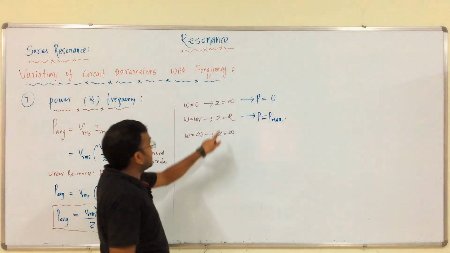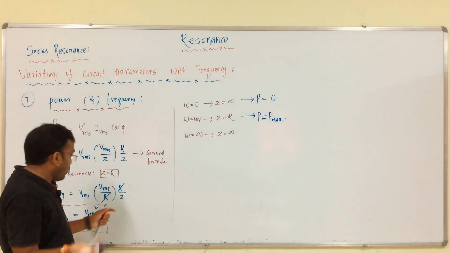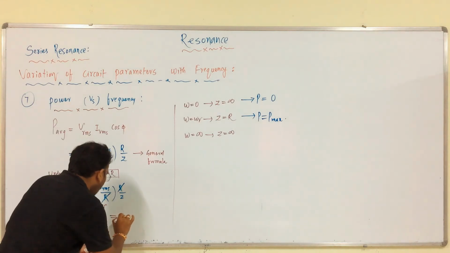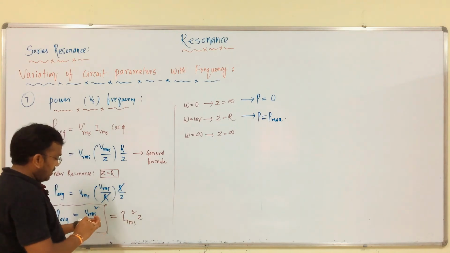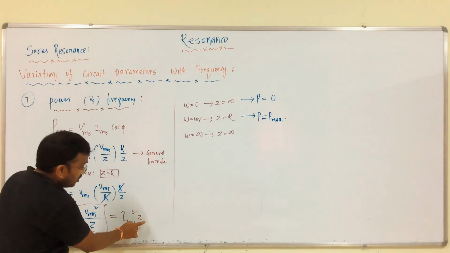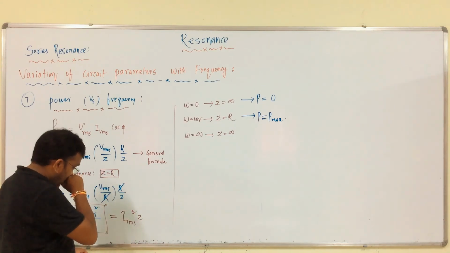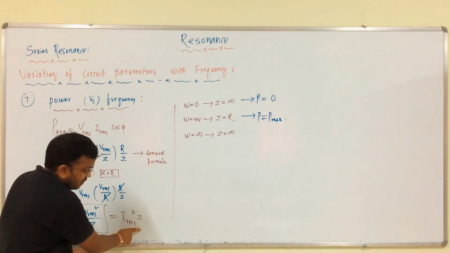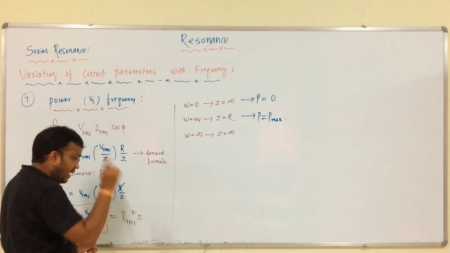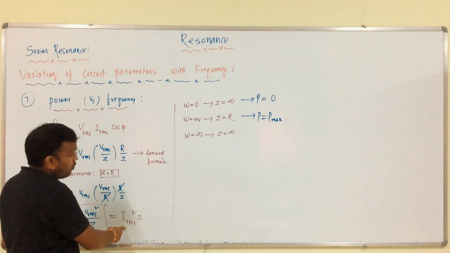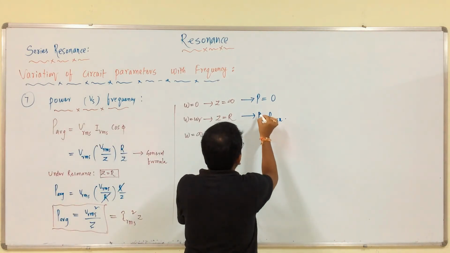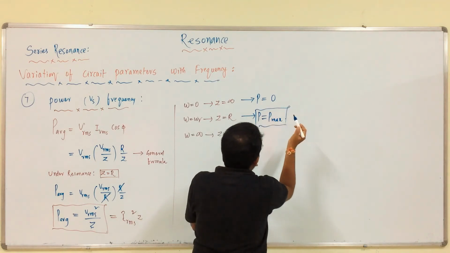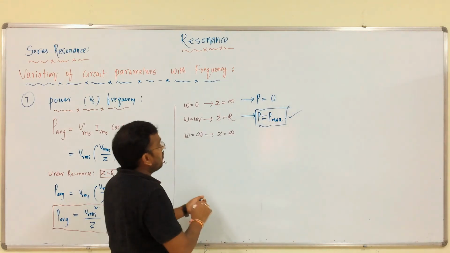Why P max? Here impedance is very less, or you can choose Irms square into Z also. We got the maximum value of current, and we have the square. Therefore, in any case under resonance we have the maximum value of power. When omega is equal to omega r, we have the maximum value of power.